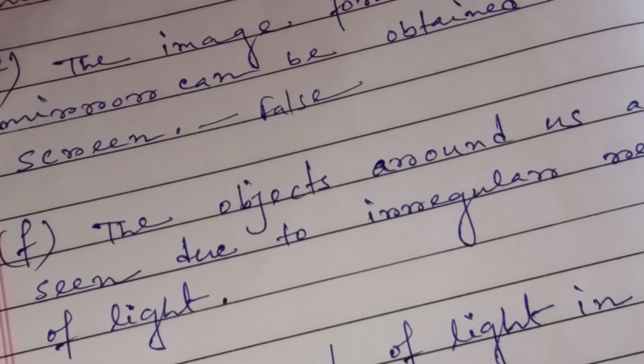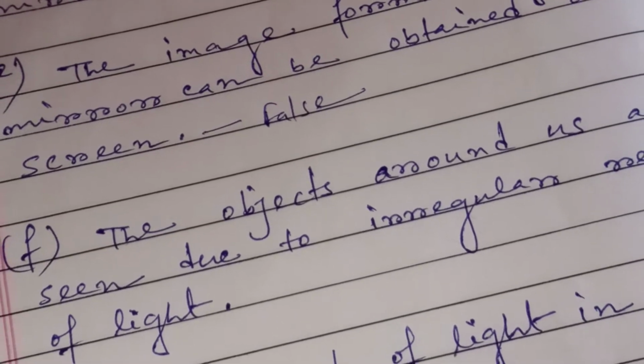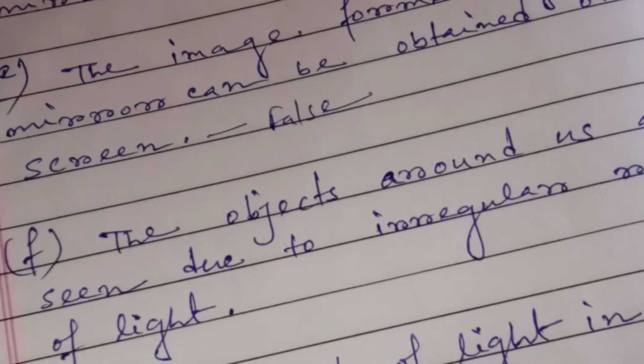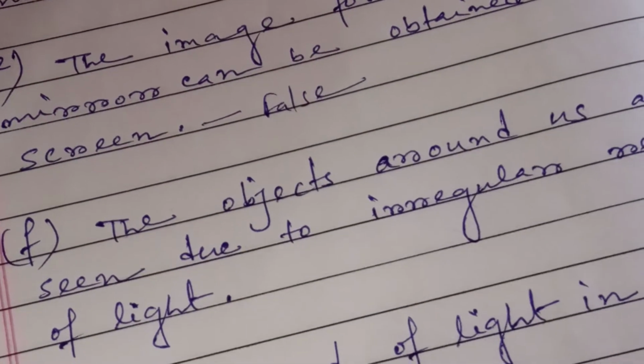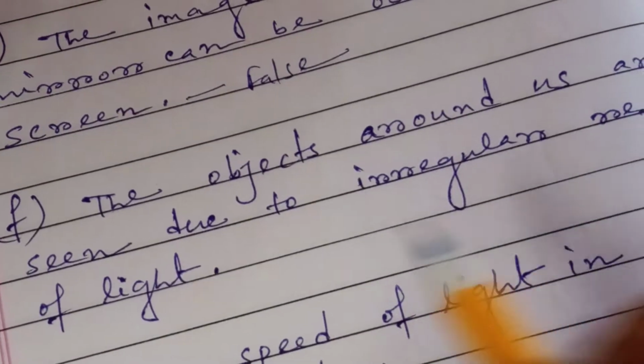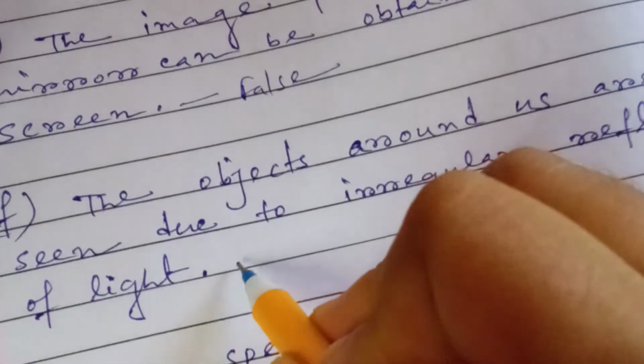Means they do not go in a definite direction, they go in different directions. So that's why the objects around us are seen due to irregular reflection of light.